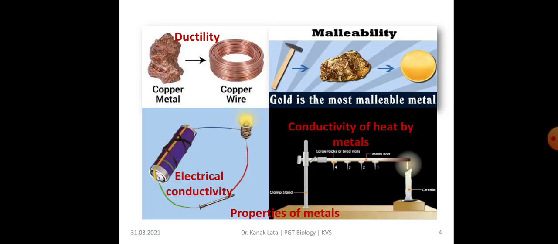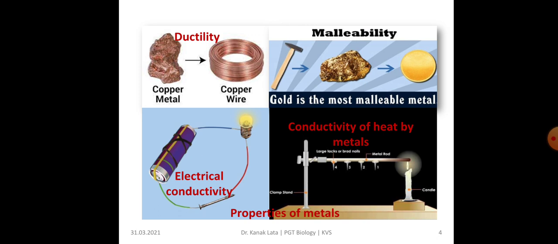Here you can see the ductility of copper. This copper can be drawn into copper wire. Here is the malleability of gold. Gold is hammered and it is the most malleable metal and that can be made into coin or seed. Here it is seen that electrical conductivity. Metals are responsible for conduction of electricity and also the metals are responsible for conduction of heat.